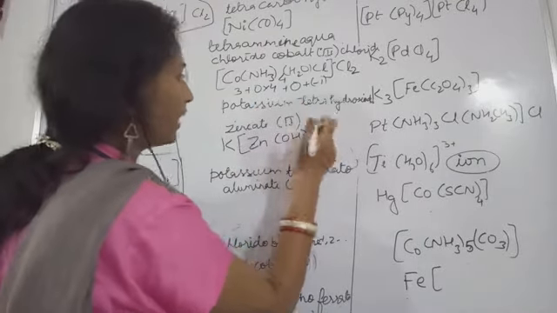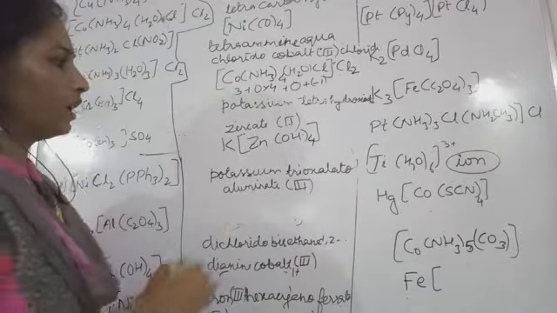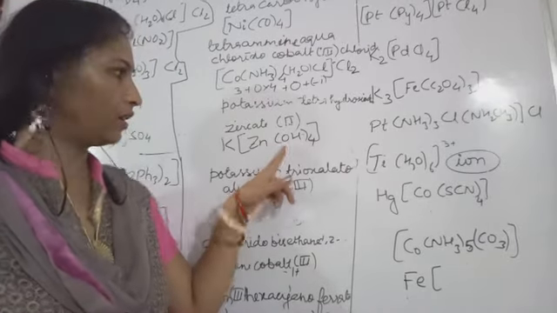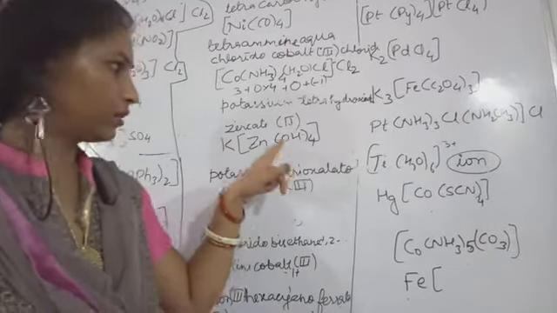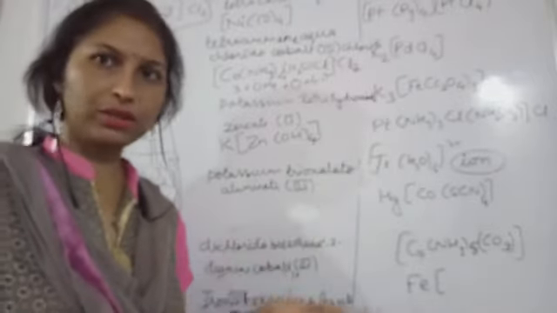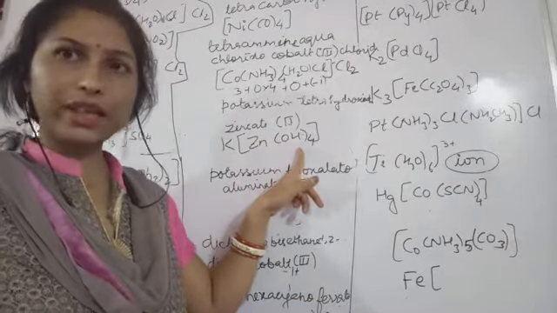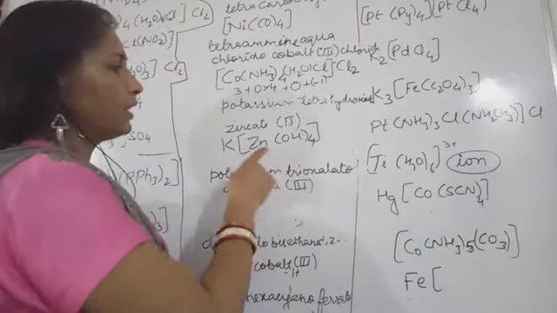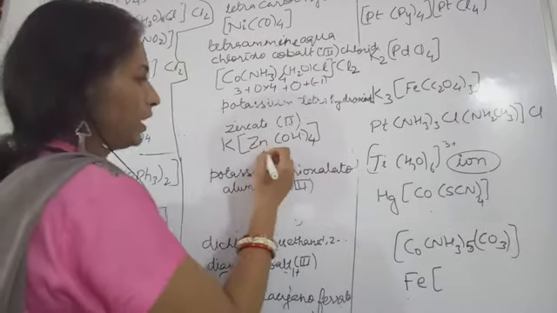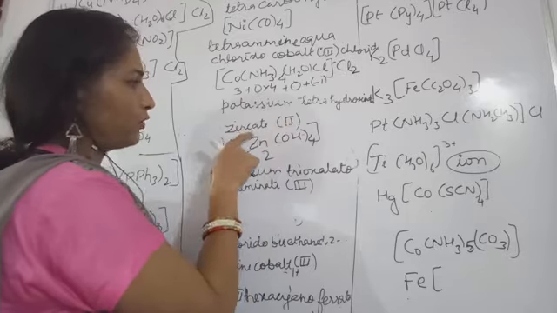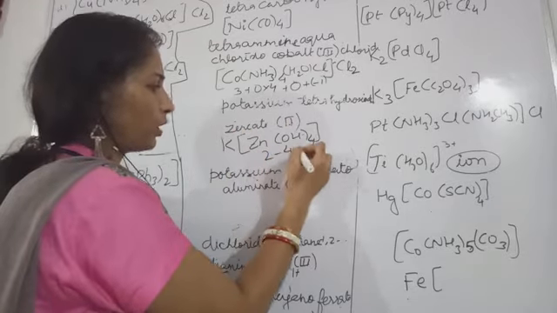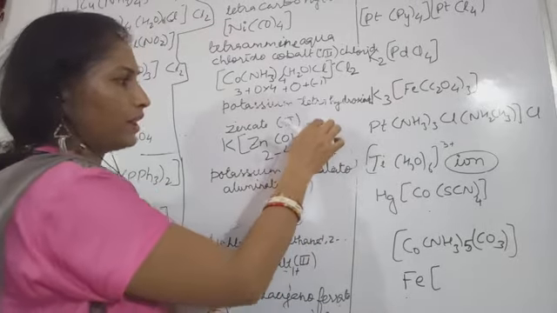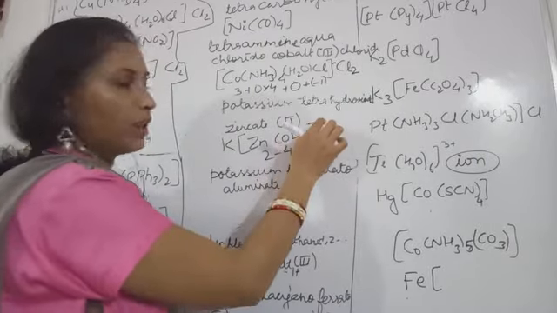This is tetrahydroxido, so you write down 4. Now check it out. This hydroxido means hydroxide OH. In this case hydroxide, what charge are they possessing? -1. This is known to us. So 4 hydroxides are present here, that is why -4. In this case 2 is the oxidation number of this zinc. So you write down 2 minus 4. 2 minus 4 will give you what? -2. So -2 charge is present on this coordination sphere.